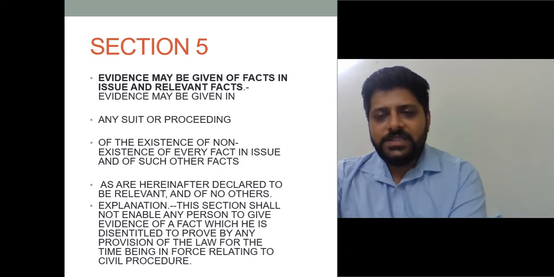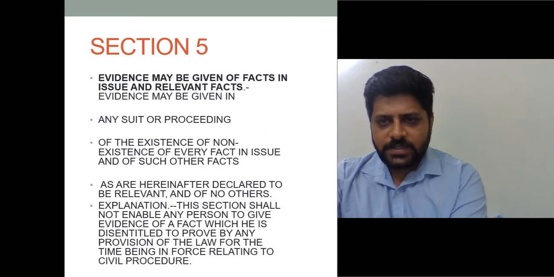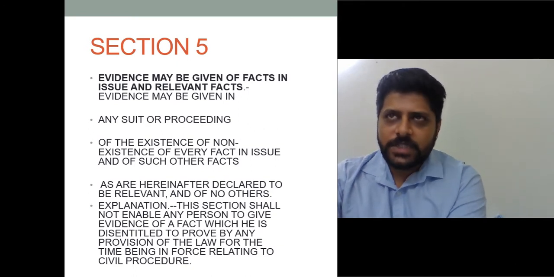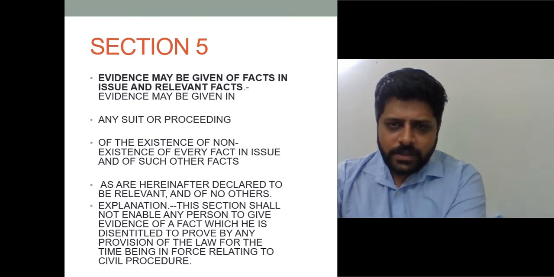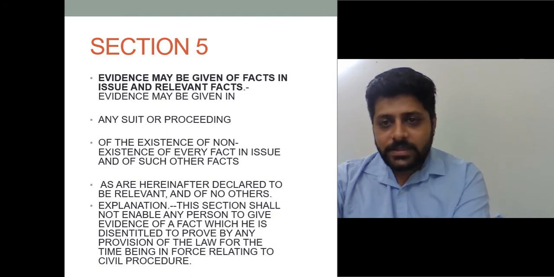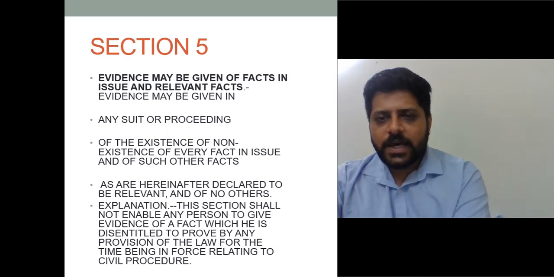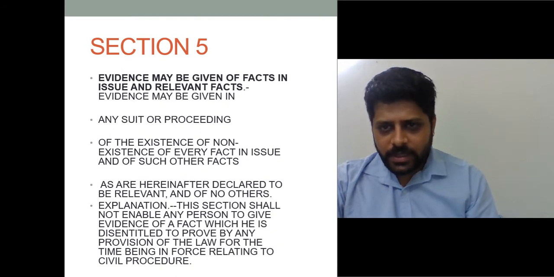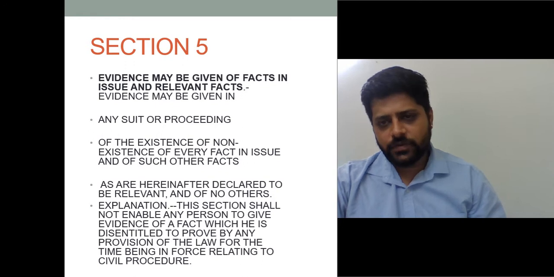Now, any of the evidences which are given in a trial for proving the existence or non-existence of a fact, whether these evidences are relevant or not, is shown under Sections 6 to 55.